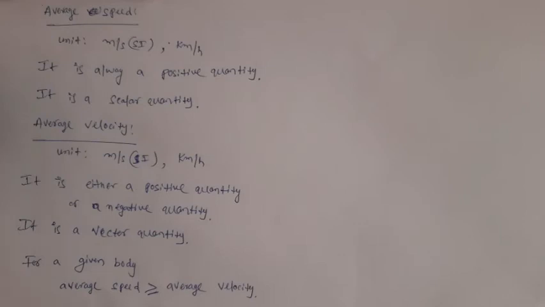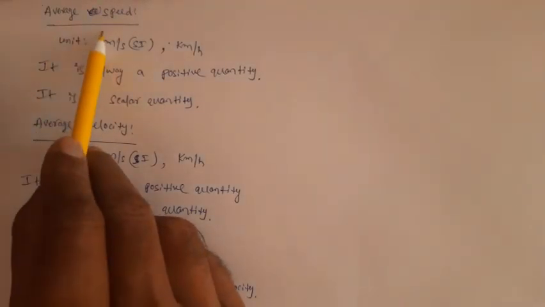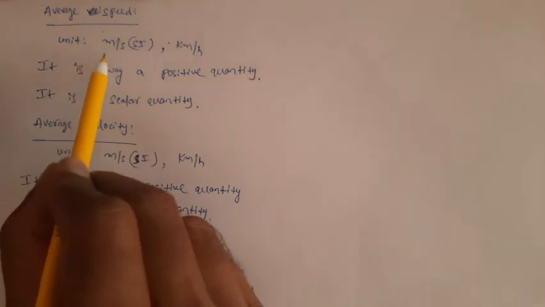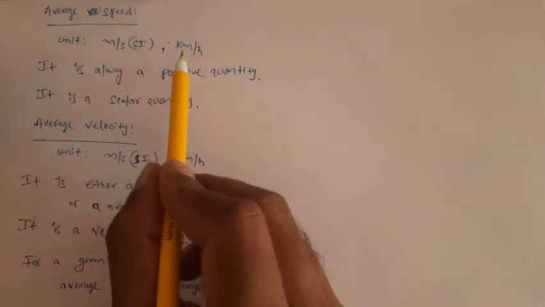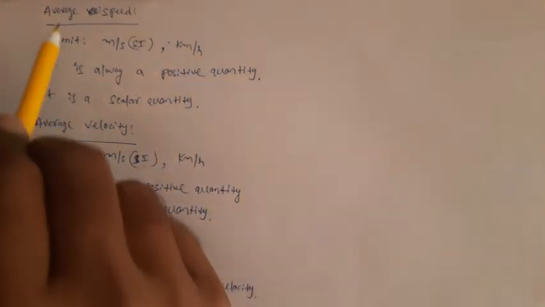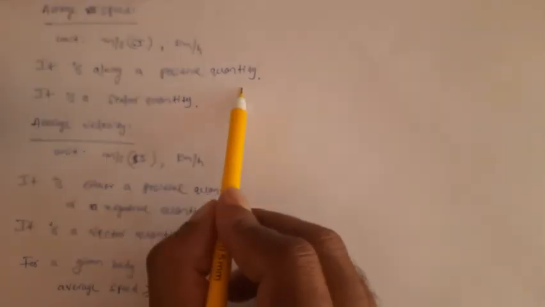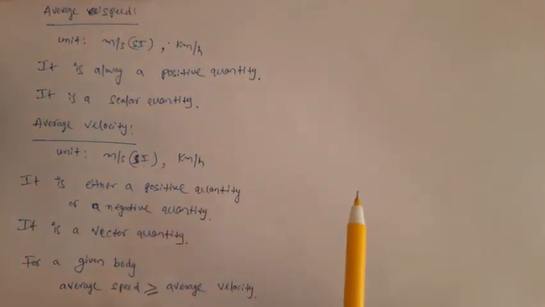Now let us understand the similarities and differences between average speed and average velocity. The unit of average speed and average velocity is the same: meter per second is the SI unit, and as a non-SI unit we usually use kilometer per hour. But average speed is always a positive quantity. Distance is always a positive quantity, we know. How are we defining average speed? We divide distance by time taken. So when distance is positive, average speed automatically becomes positive.